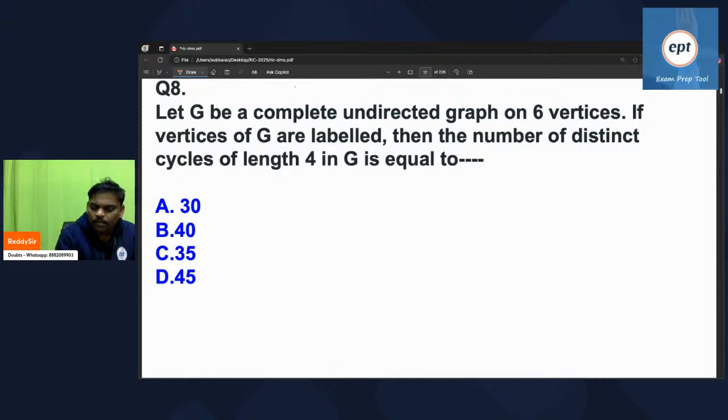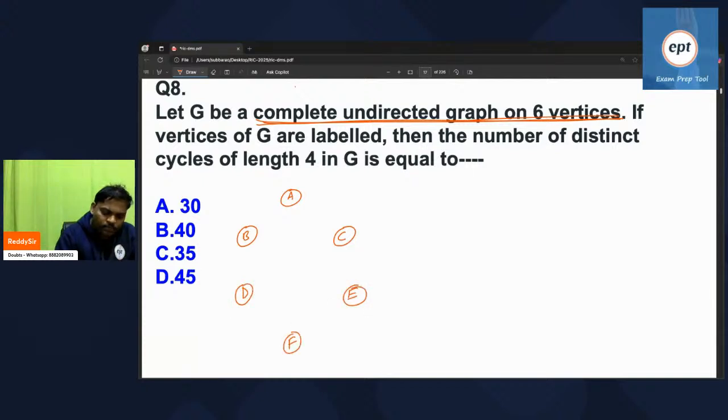So remember, it's a complete graph with 6 vertices, and it's undirected also. The vertices are A, B, C, D, E, and F. It is a complete graph.